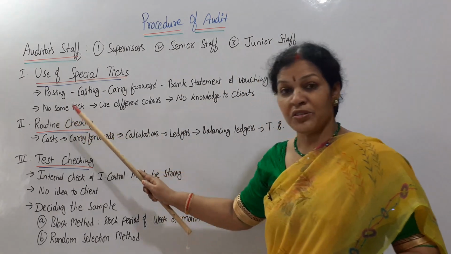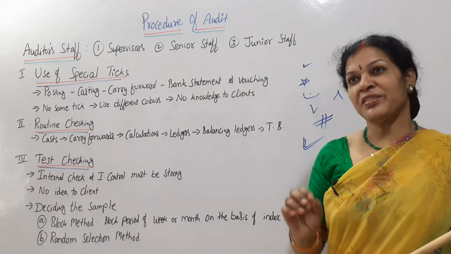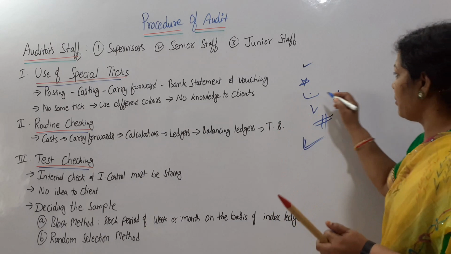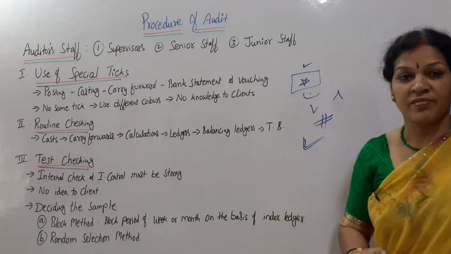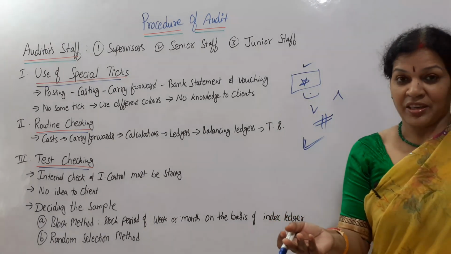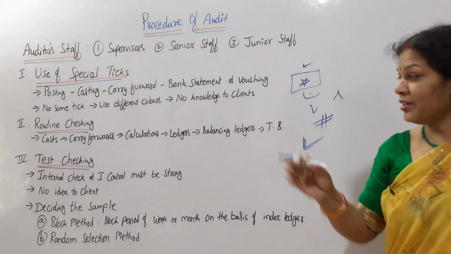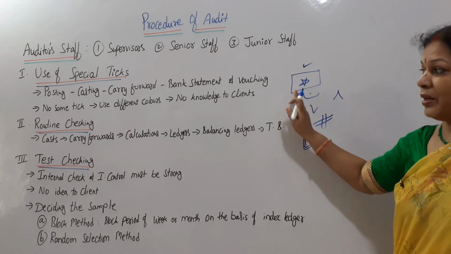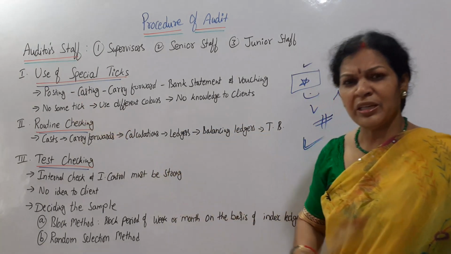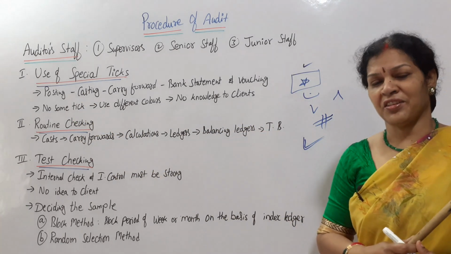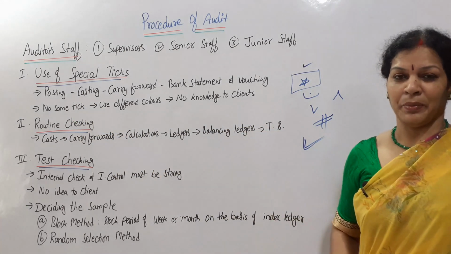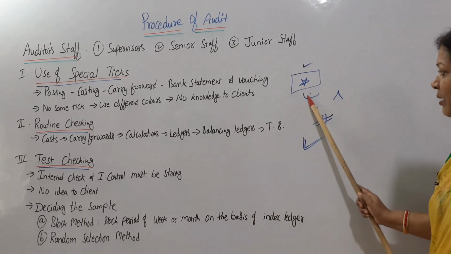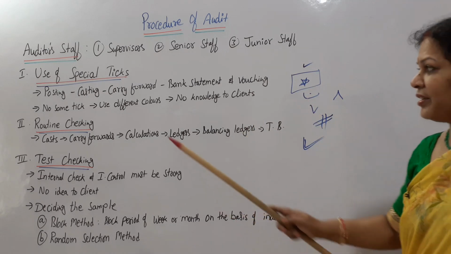One rule is no same tick mark. Suppose for totaling they have decided to use one tick mark. For another transaction like carry forward or vouching, this is not to be used. What they have decided for totaling is only that tick mark. No same tick mark for other transactions. Different transaction, different tick mark. For totaling this one, for carry forward this one, for trial balance this one, like they'll be deciding.